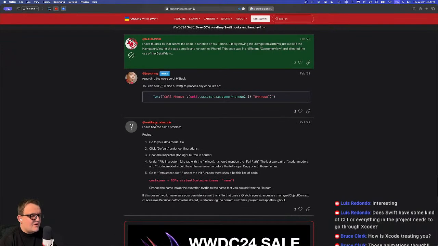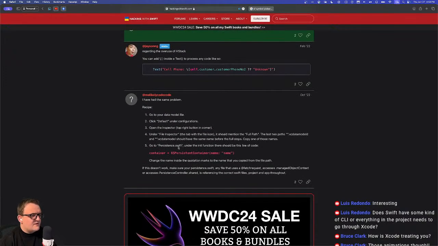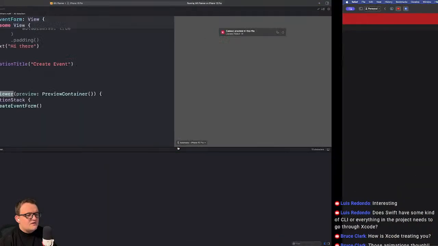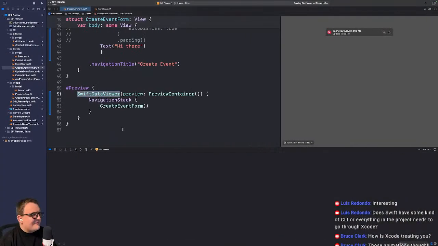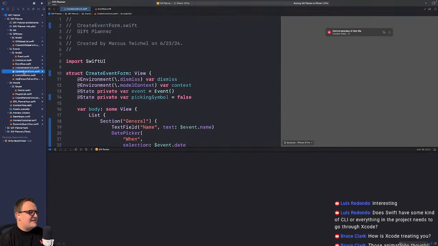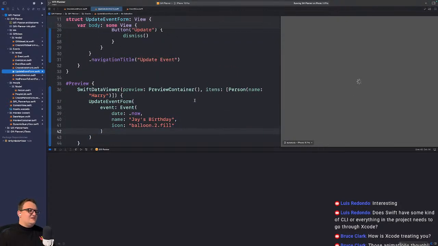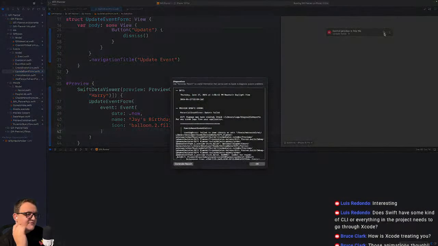I had the same problem. Recipe. Go to the data model file. Click default under configurations. Oh boy. You guys, I think I'm in for it. I think I'm in for real debugging. And this is weird because this just came out of nowhere. It's all on video. It just came out of nowhere, and I have no clue what that might have been. Yeah, it looks like it's every file now.